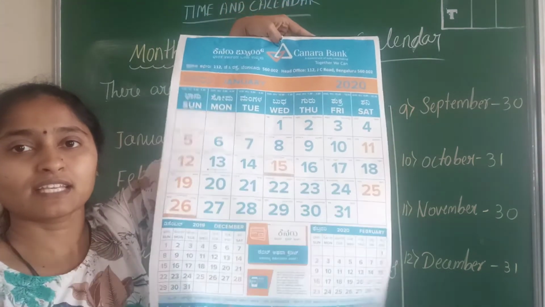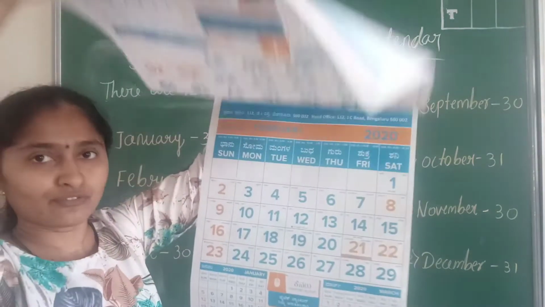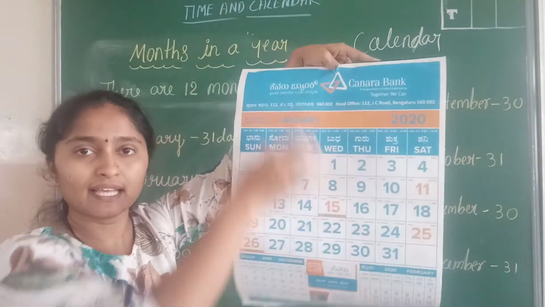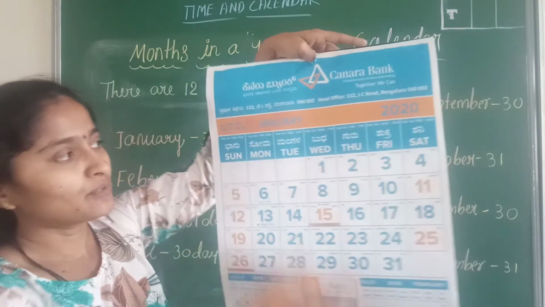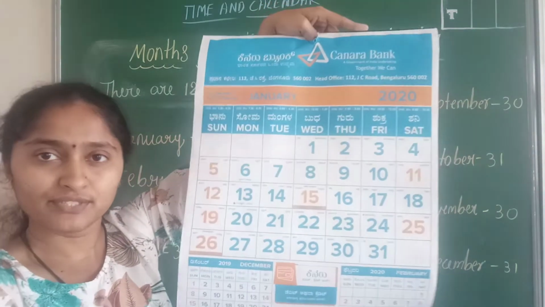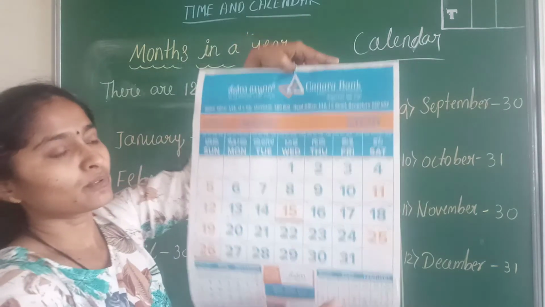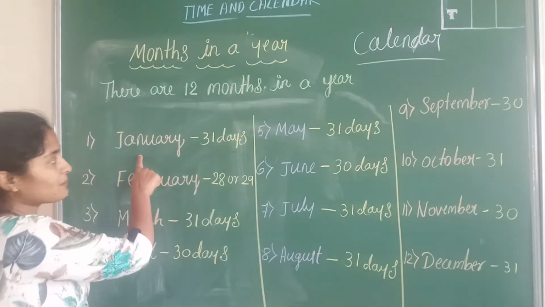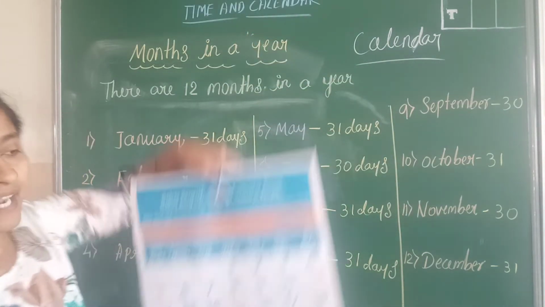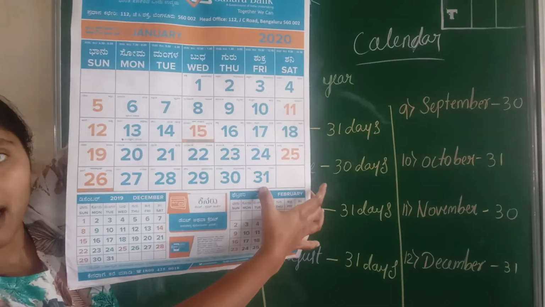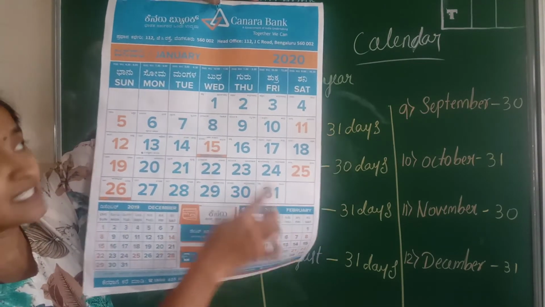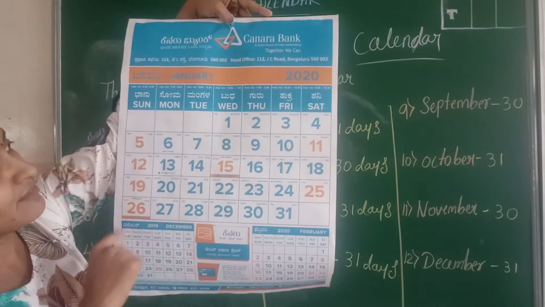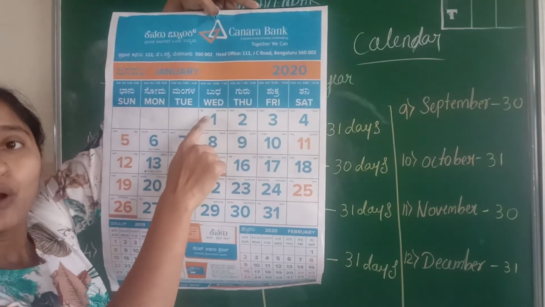In this calendar there will be 12 pages. This is January, and February, March, April, like this there will be 12 pages, one for each month. Now this is the page of the January month. So we already know how many days are there in a January month? 31 days. So those 31 days are mentioned on this page.